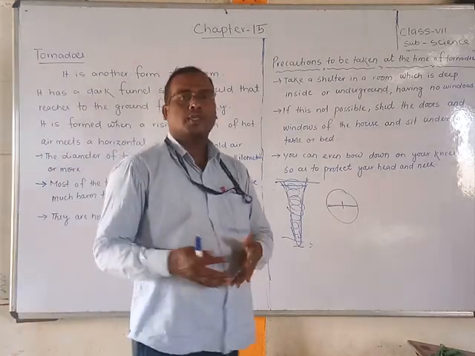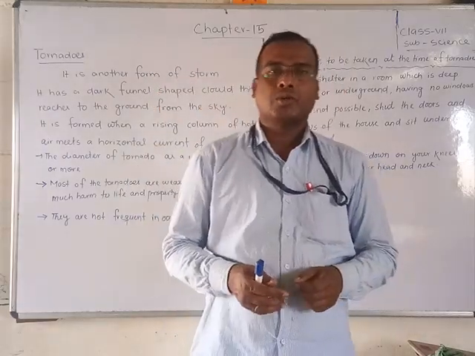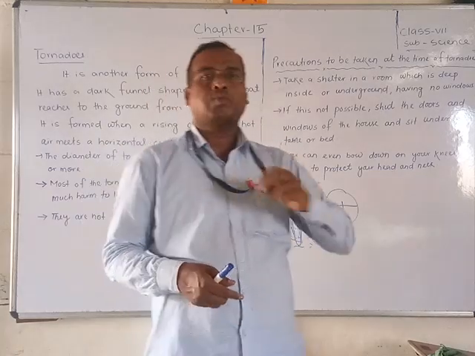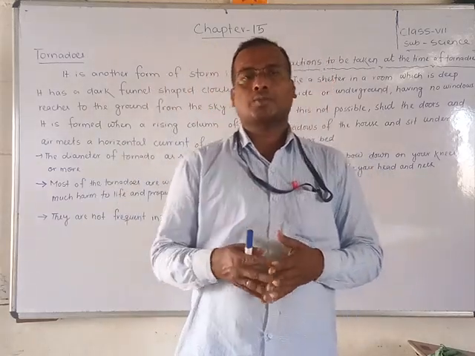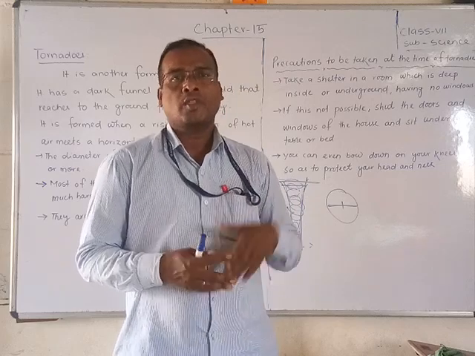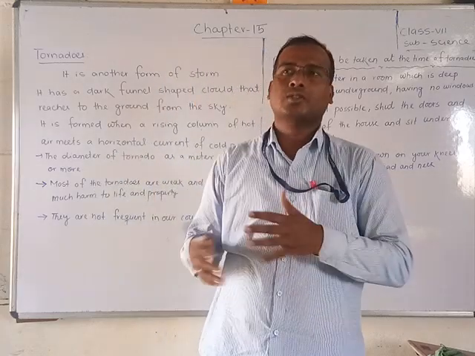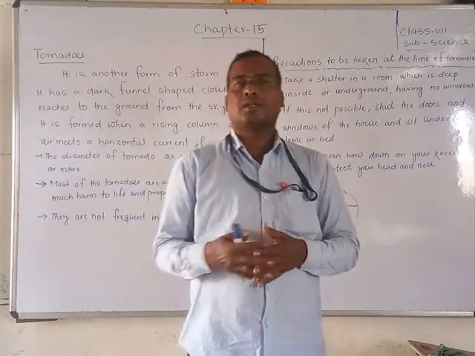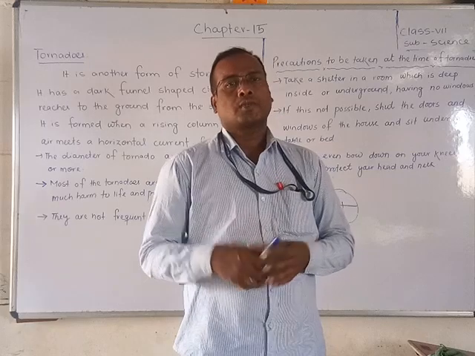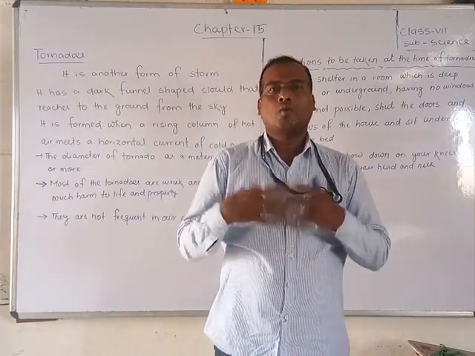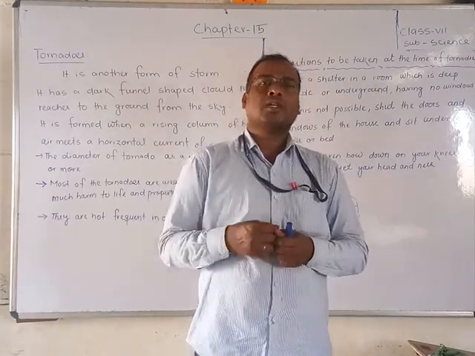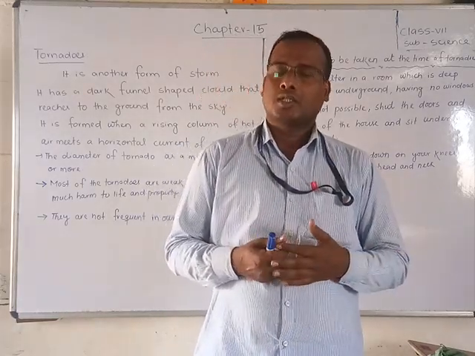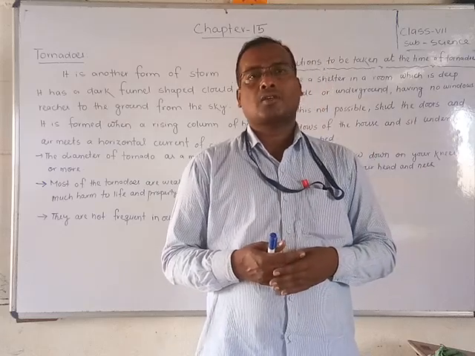Next we will discuss what cyclones are. A cyclone is also a form of storm, but it is very harmful for human beings and people living in coastal areas. Due to heavy low pressure in the oceans, or earthquakes or sliding of the earth's plates, cyclones happen. Heavy waves come within a very short time, reach the sea beach and cover the land area. That is called a cyclone.